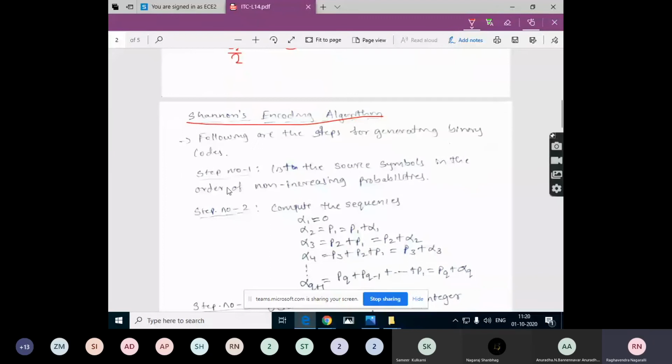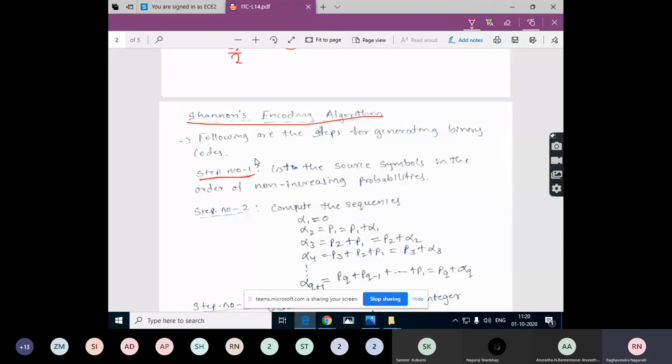So note down these steps. We will use these steps later for designing different codes for the given problem. This is an algorithm with some steps, and we need to follow those steps to design an instantaneous code for the given number of symbols and given probabilities. So note down these steps first.